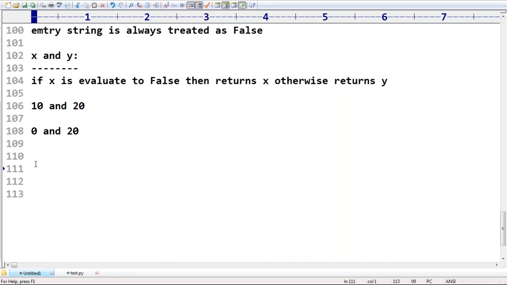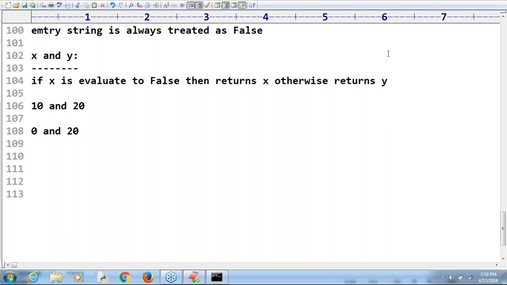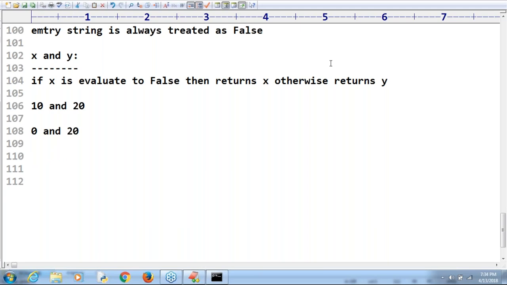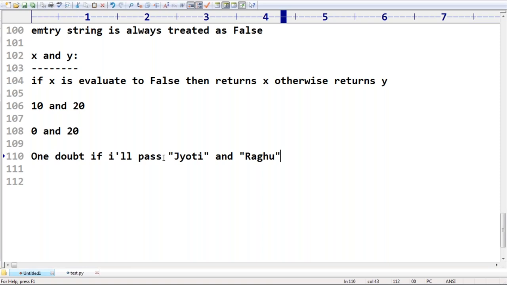Sir, I have one small doubt. Yes, Jyotiranjan. What is the output by default we are going to get? Can you please confirm what is the answer in this case? One minute, please wait. This is my statement. Sir, what is the answer we are going to get?